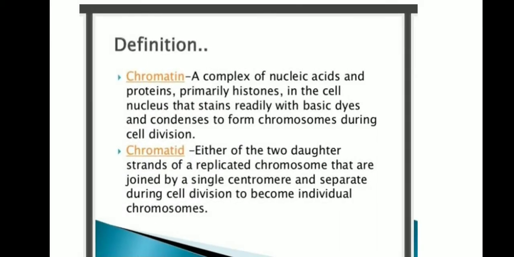Next one, chromatin. A complex of nucleic acids and proteins, primarily histones, in the cell nucleus that stains readily with basic dyes and condenses to form chromosomes during cell division. Next one, chromatid. Either of the two daughter strands of a replicated chromosome that are joined by a single centromere and separate during cell division to become individual chromosomes.